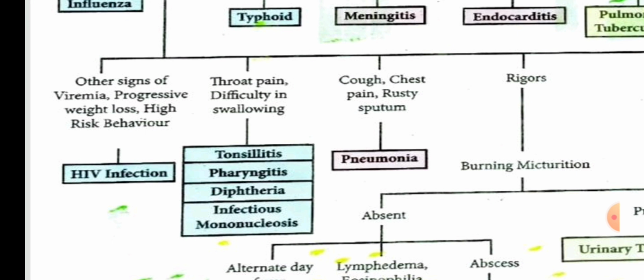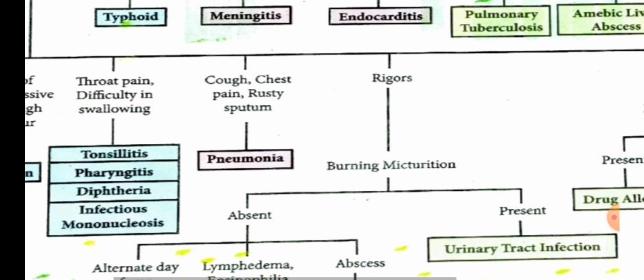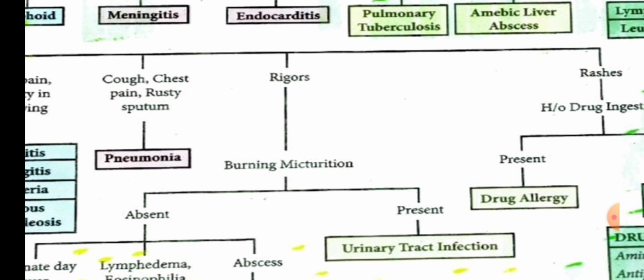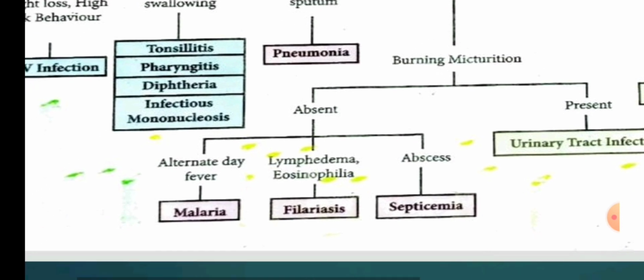If there is throat pain, difficulty in swallowing, then there may be tonsillitis, pharyngitis, diphtheria, infectious mononucleosis. If there is cough, chest pain, rusty sputum, then there is pneumonia. If there is rigors, that is sudden feeling of cold with shivering and then rise in temperature with copious sweating, that is sweating in large amount, and if it is present along with the burning micturition, then there is urinary tract infection, and if burning micturition is absent and fever occurs on alternate days, then the person is suffering from malaria. And if there is lymphedema and eosinophilia, then the person is suffering from filariasis.